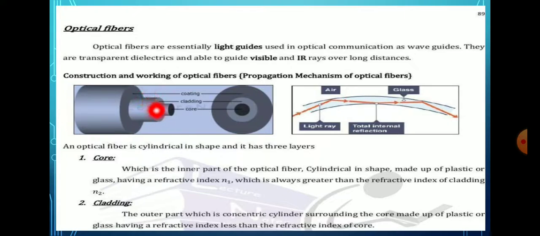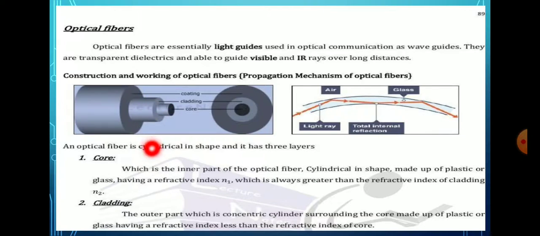The core is the inner part of the cylinder, made of glass or plastic, and the outer part, a concentric cylinder surrounding the core, is known as the cladding. The cladding is also made of similar material as the core, but with a lower refractive index, and it is enclosed by the polyurethane jacket, which is a safeguard against chemical reactions.